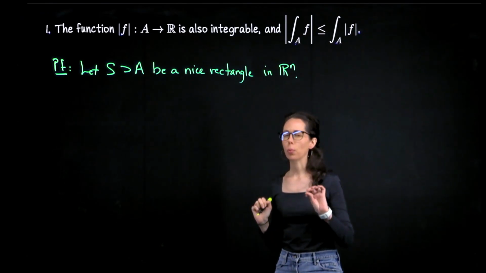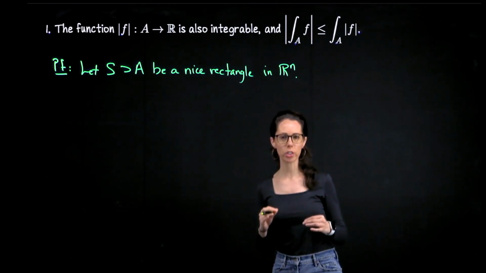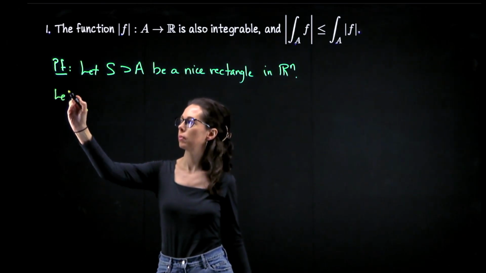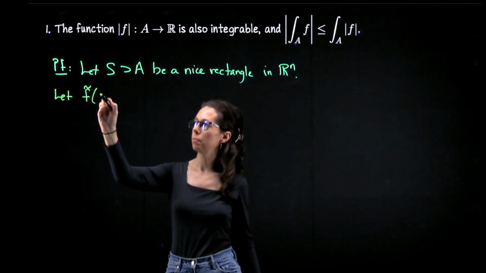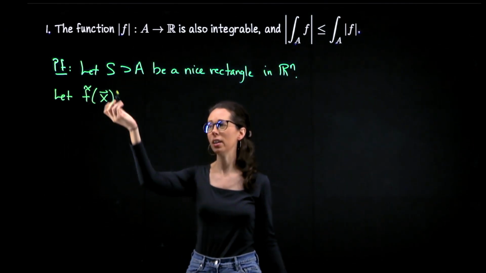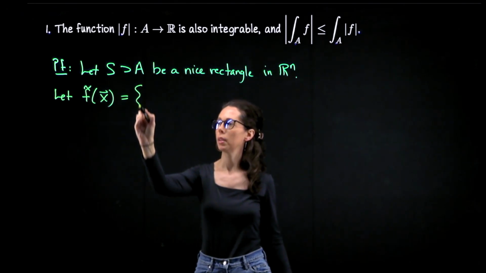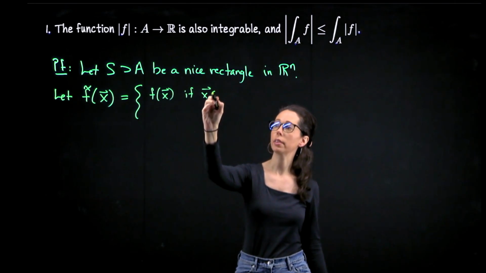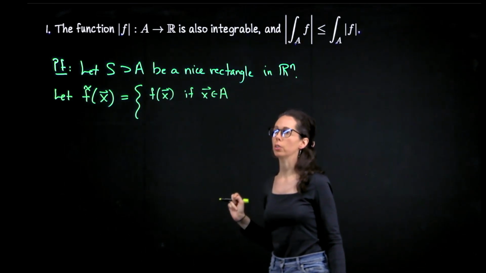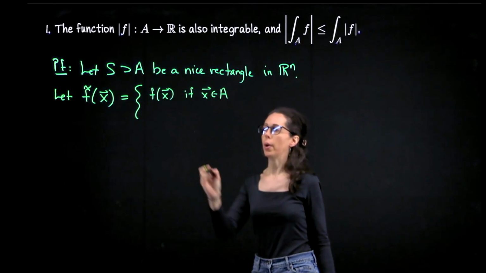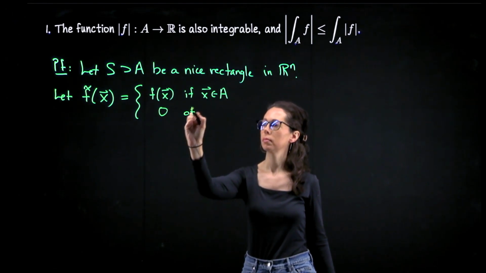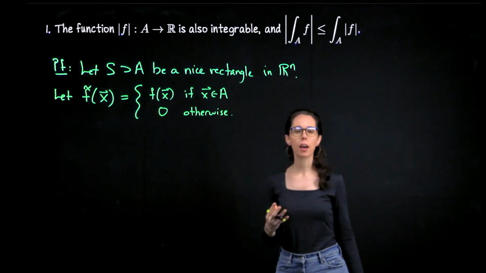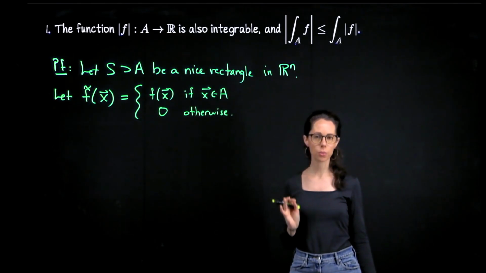Define with f tilde the extension of the original function f to S. So let f tilde for any x in R^n really be f of x if the input x is from the original domain A, 0 otherwise. So that's the extension of f to the rectangle S as we've seen it before.